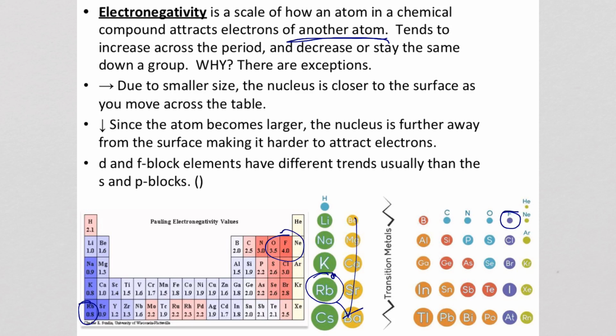D and F block elements are different than the S and P. We're not even going to cover that. Just like you can see across what's called D block, the middle, it varies. There's lots of differences. That's not going to be something we'll take a look at. That's more of a college level chem stuff. So electronegativity, big feature. These trends are going to help us predict many things as we go forward.